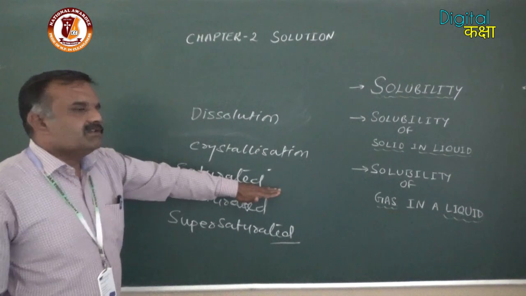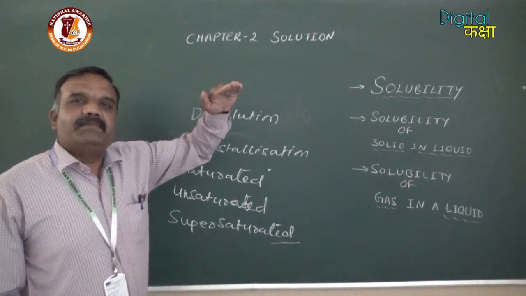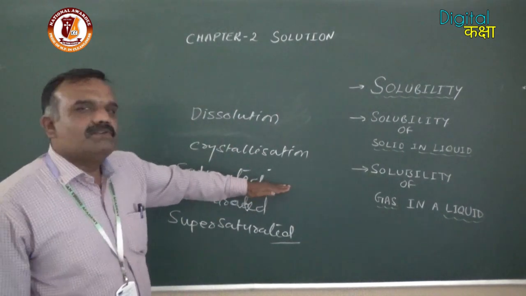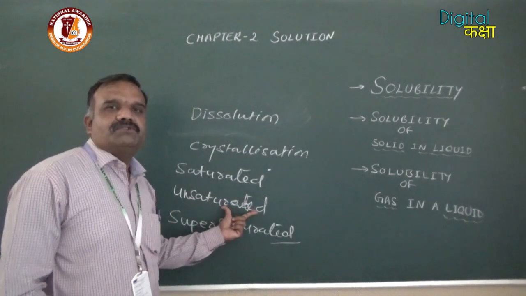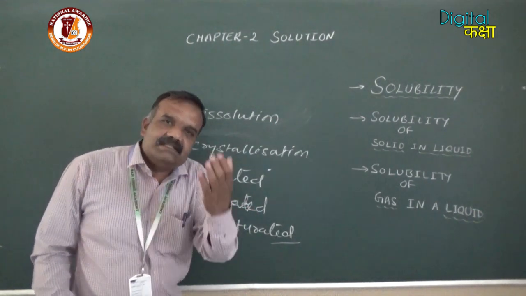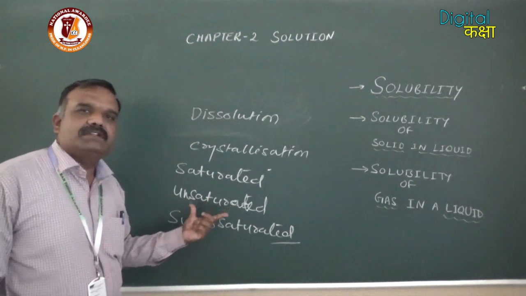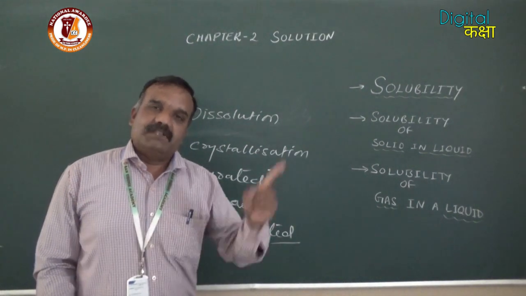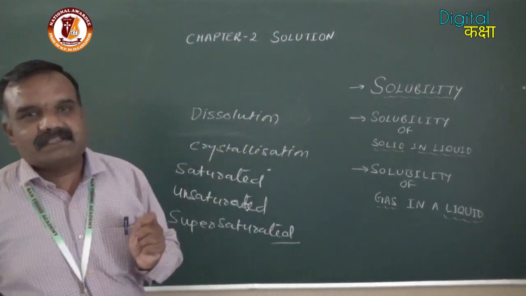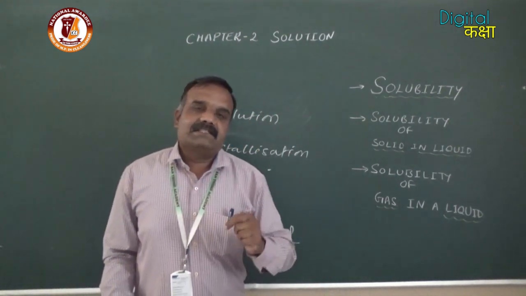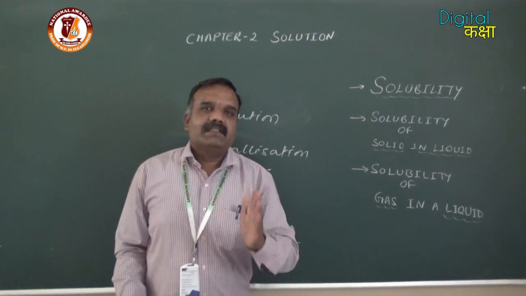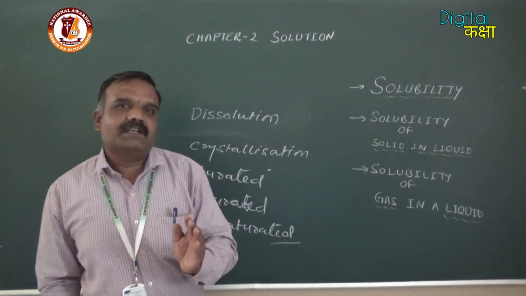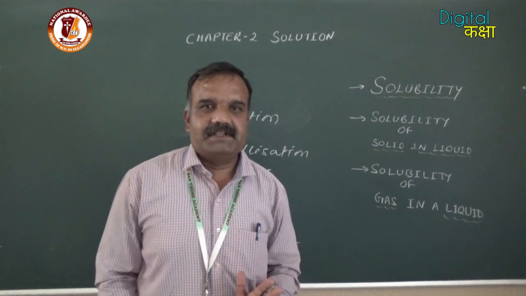So, in a saturated solution, if we increase the temperature, the saturated solution becomes unsaturated, and if we decrease the temperature of an unsaturated solution, it can be converted into a saturated solution. That is why earlier we discussed that solubility is the maximum amount of solute that can be present in a solution at a specific temperature.